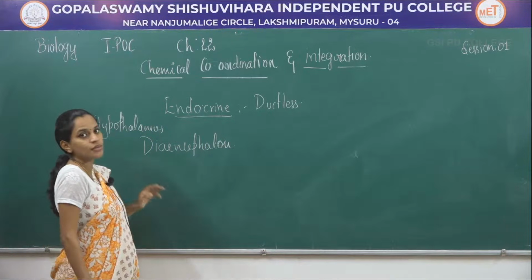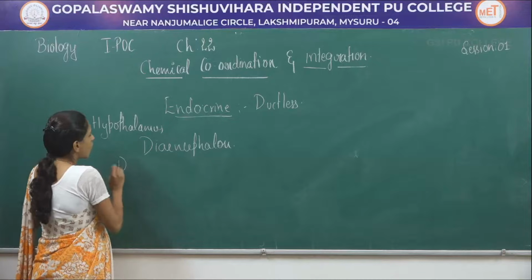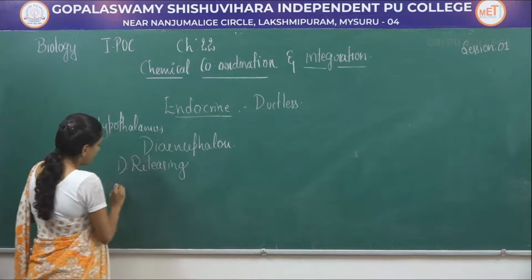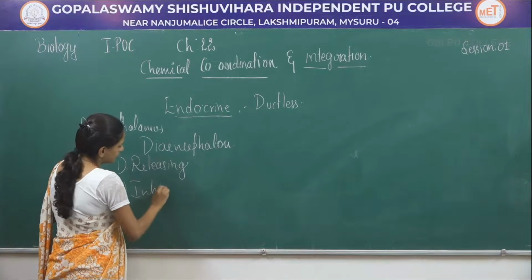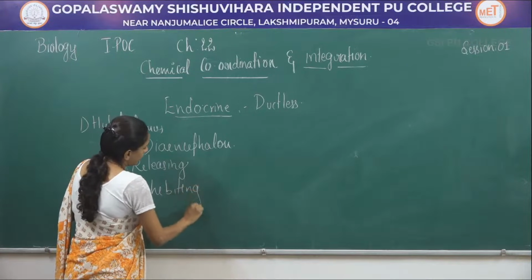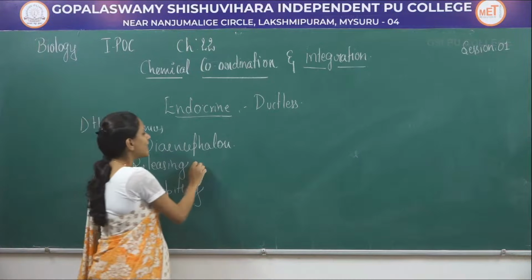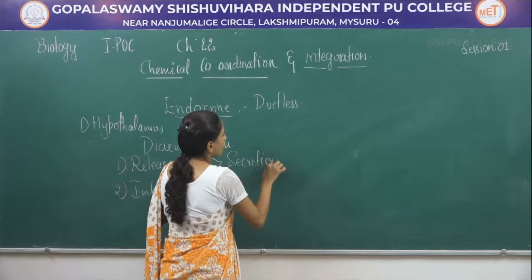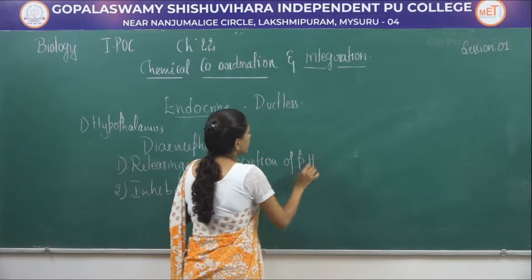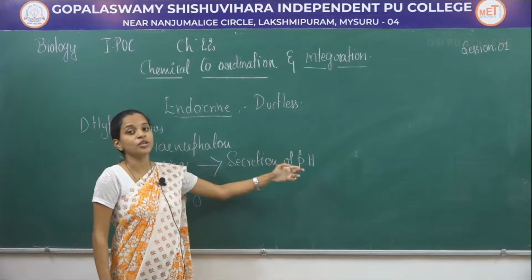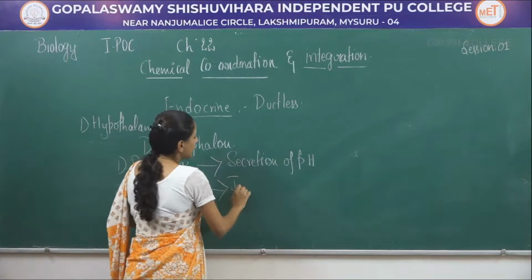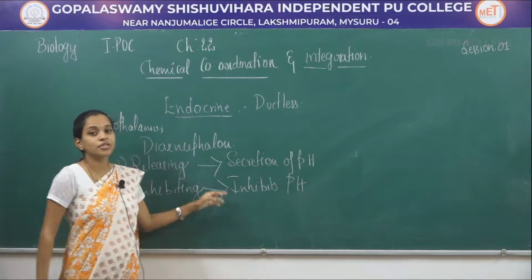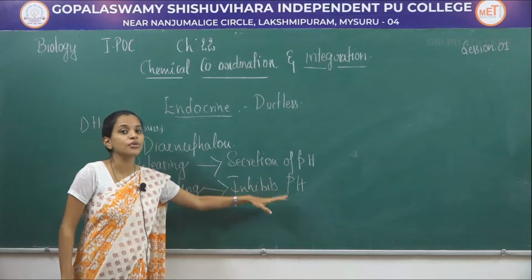Here in hypothalamus there are two different types of hormones produced. One is releasing hormone, another is inhibiting hormone. Releasing hormone helps in secretion of pituitary hormones, whereas inhibiting hormone helps in inhibiting the release of pituitary hormones.